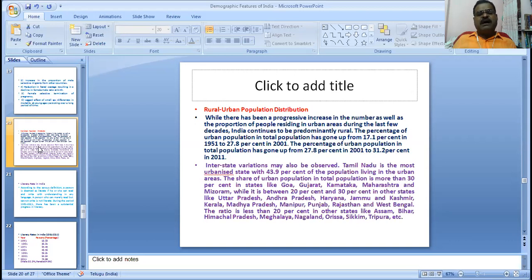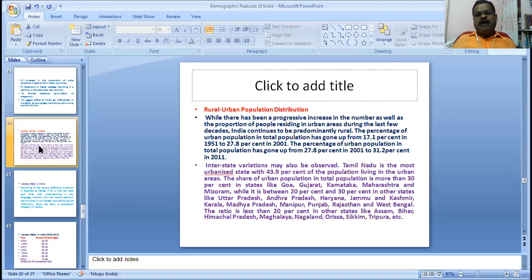You observe it, in 50 years only about 10 to 11% improvement in urban population. Then, according to the 2011 census, it is 31.2% urban population. Nearly a 3% increase in 10 years.